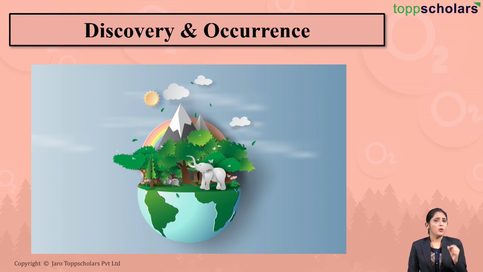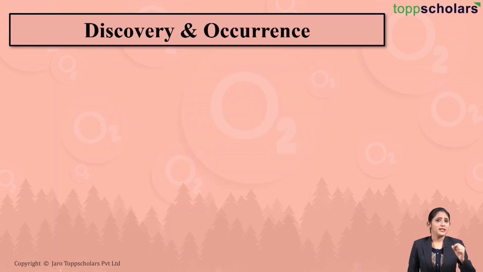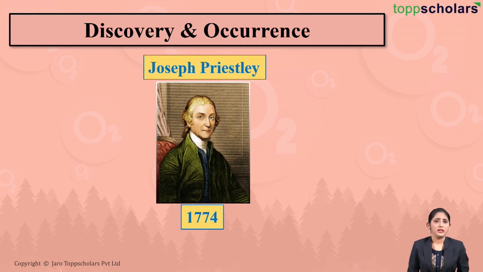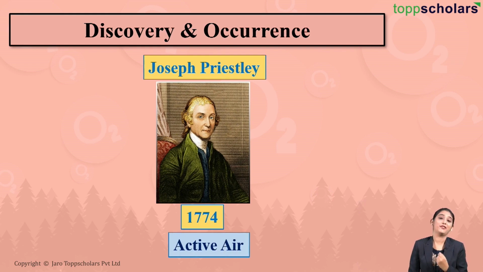But friends, how was this important constituent of air, that is oxygen, discovered? A scientist named Joseph Priestley was the first to discover oxygen in the year 1774. He obtained a gas on heating mercuric oxide and he named this gas as active air.